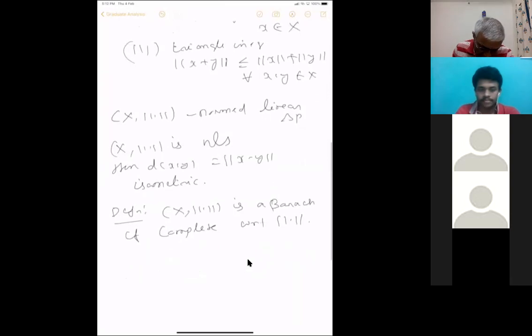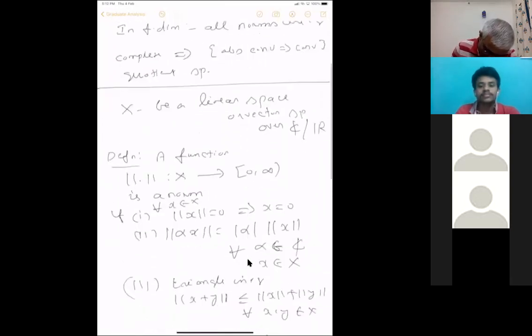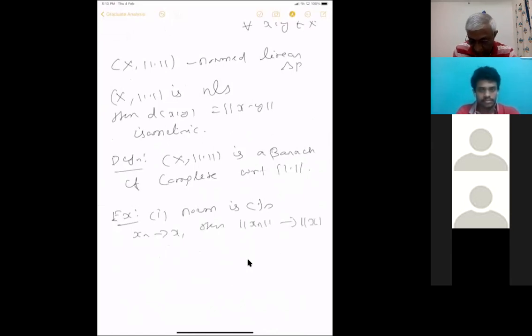Okay. So before getting into it, let us see some properties of this norm. These are all very simple exercises, but I will orally give you the proof. First one: the norm is a continuous function. If you have any norm, it's continuous, we may use it. That means, since this is a metric space, we can use sequences. So if xn converges to x, then norm xn converges to norm x. That's what it means.